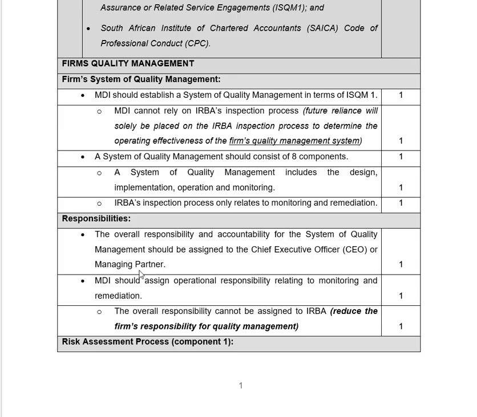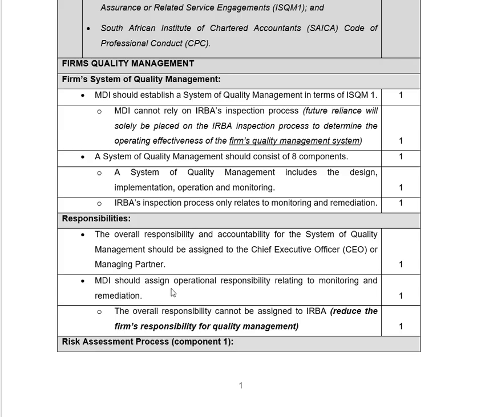When it comes to the quality management of the firm, the responsibility lies with the partner of the audit firm as well as the CEO, the big boss of the company. You need to state that. By just stating that, you get 1 mark. It is very important to understand who bears the responsibility when it comes to quality management.